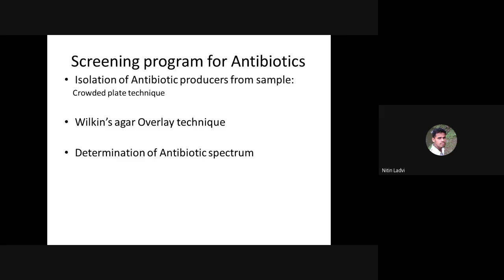So simply saying, the spectrum term is a dynamic one and can be used as per the convenience of the different standards used while performing an experiment regarding the screening program of antibiotics. So spectrum can be defined on the basis of two criteria: whether it is inhibiting a wide range of clinically important pathogens, or simply the pathogens of human beings, or on the basis of the susceptible organisms, which are categorized in two groups, either gram positive or gram negative.